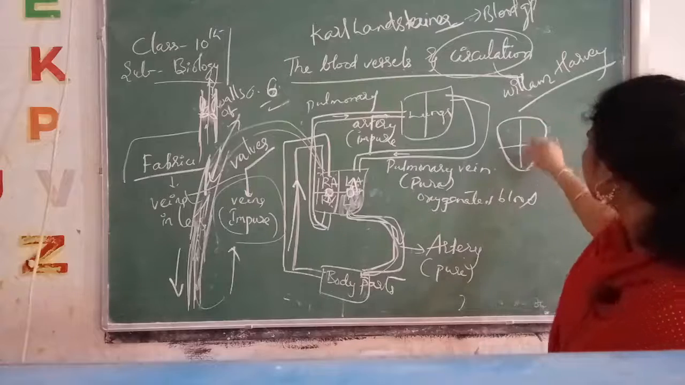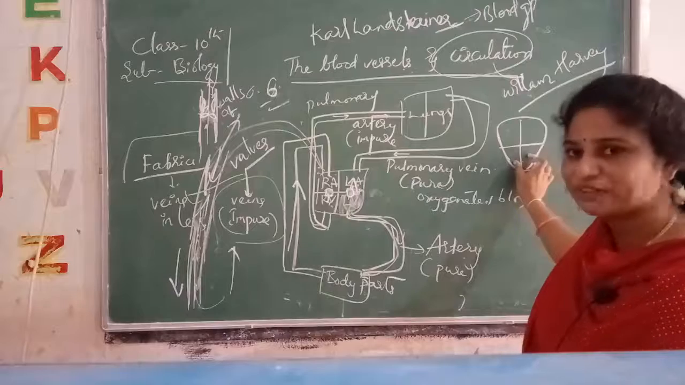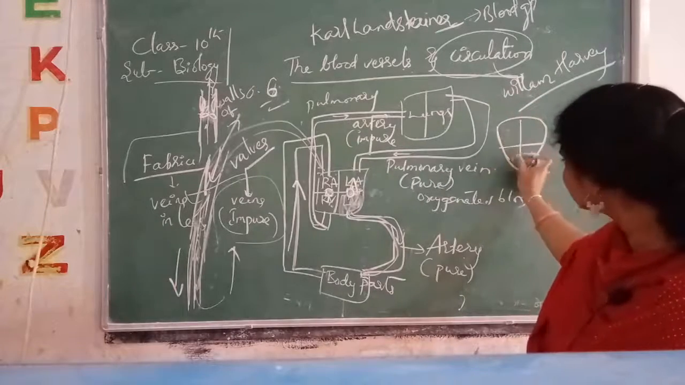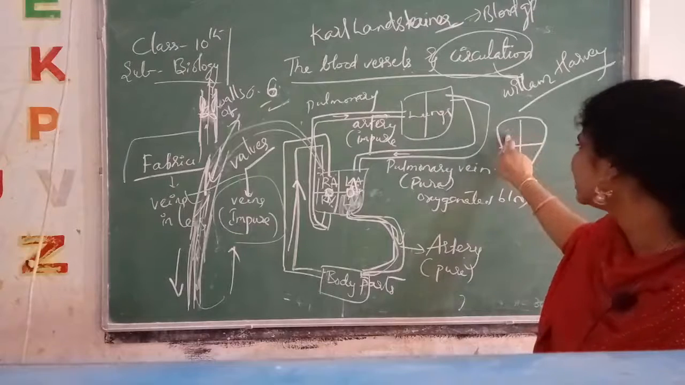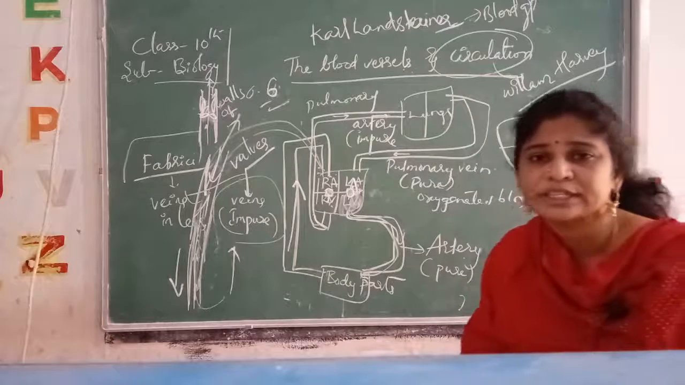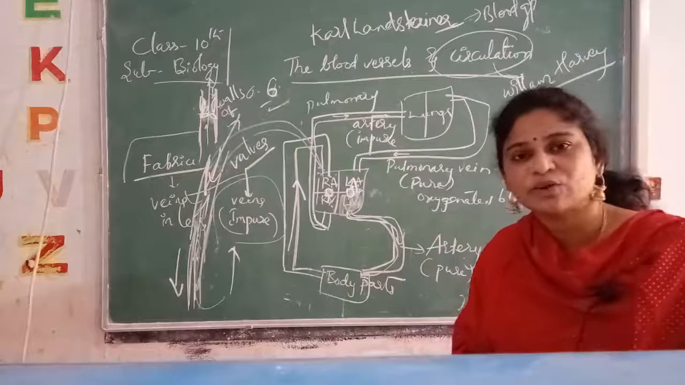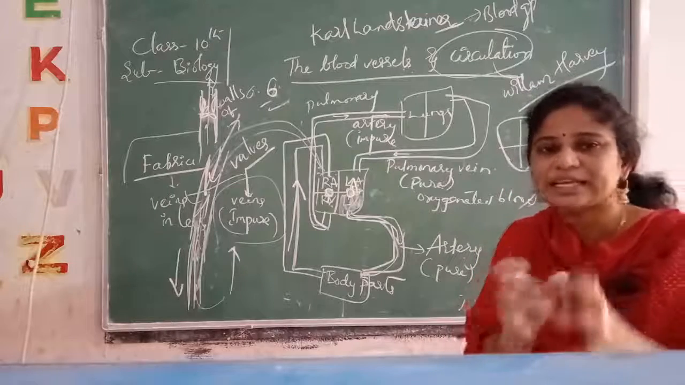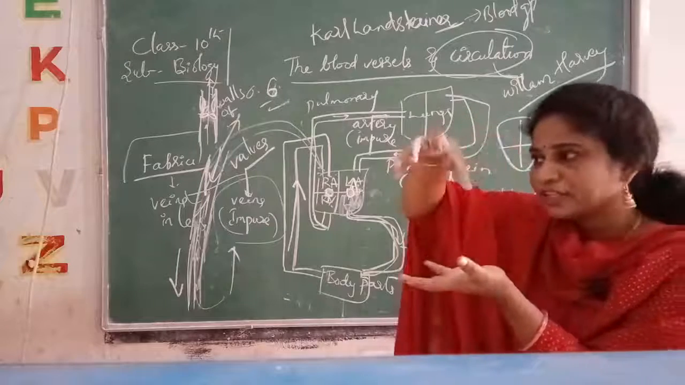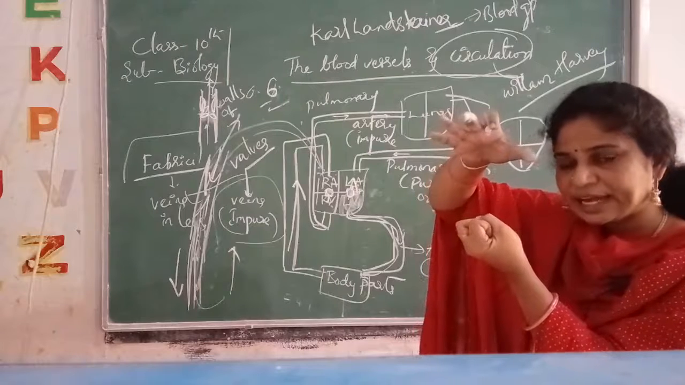Auricles are a little bit larger compared to the ventricles. These two relax at a time, these two contract at a time. Two auricles contract at once, two relax at once. Two ventricles contract at once and two relax. Rhythmically this happens. When the auricle is contracting, the ventricle is in a relaxed position. When the ventricle is in contraction, the auricle is in a relaxed position.